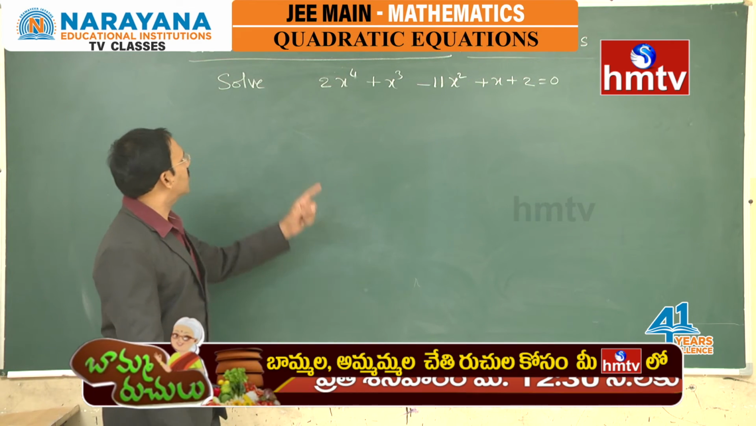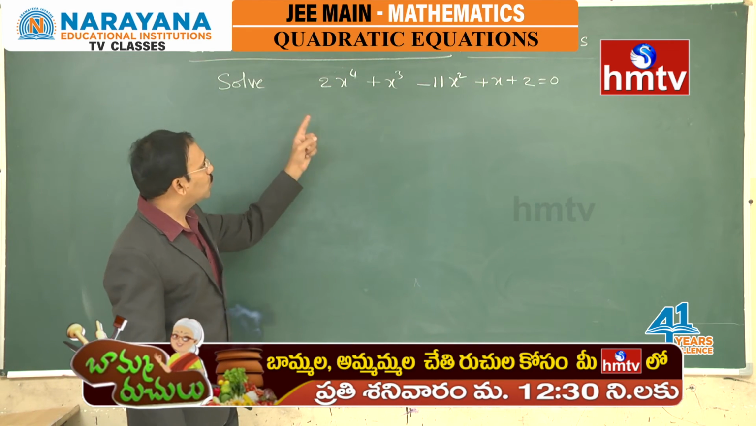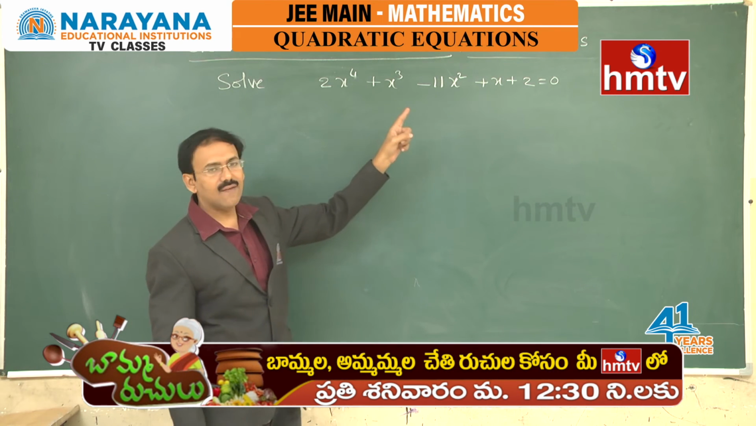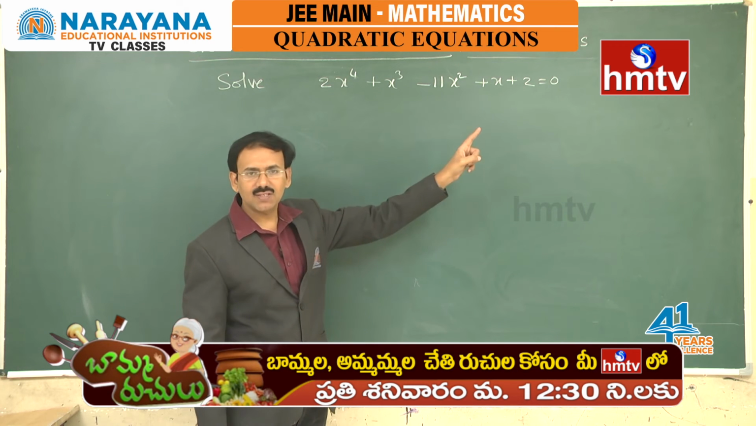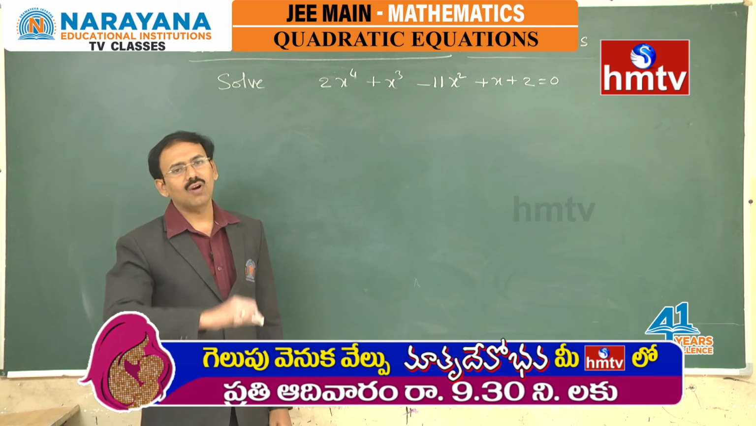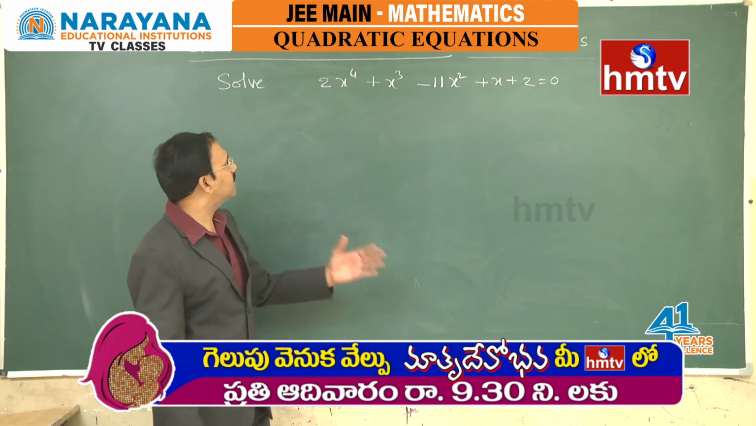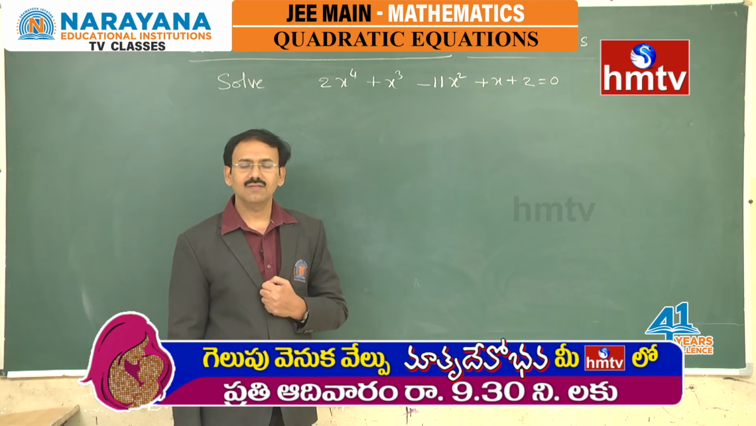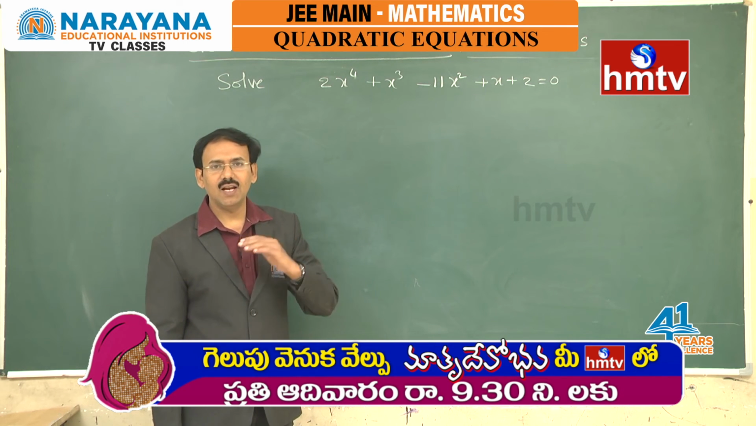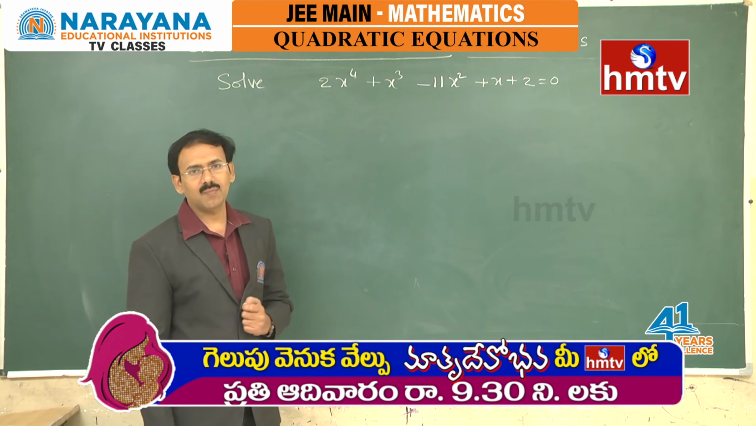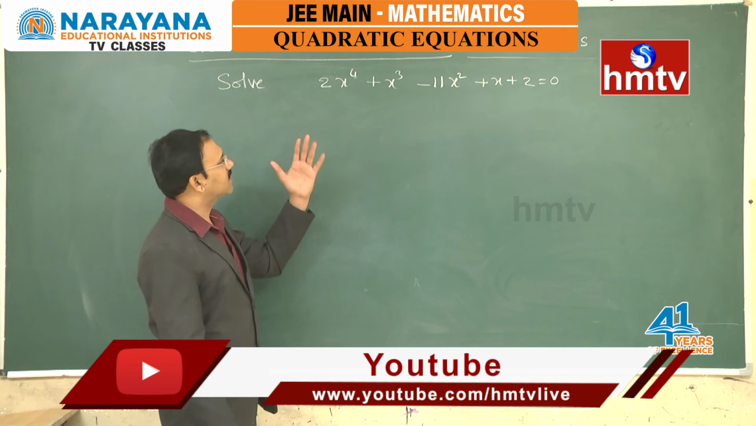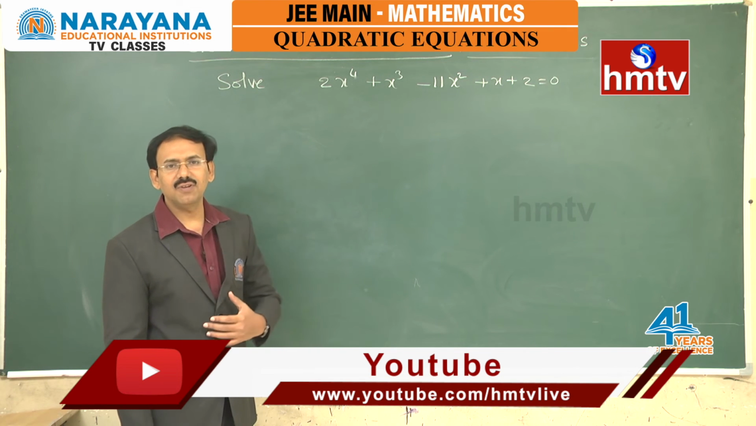Now, you see this equation, solve 2x power 4 plus x cube minus 11x square plus x plus 2 equal to 0. You see, we are dealing with quadratic equations. How can we expect to solve a degree 4 equation? Difficult, but still we can solve it with the help of a simple adjustment in the problem. Do you observe any beauty in the problem? You just observe the quotient. Do you observe any beauty in this?